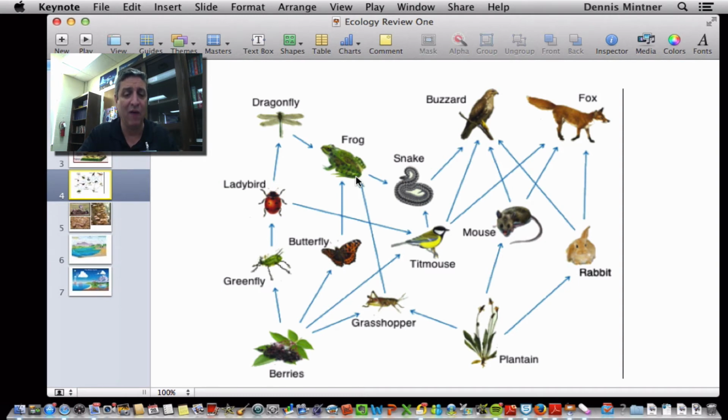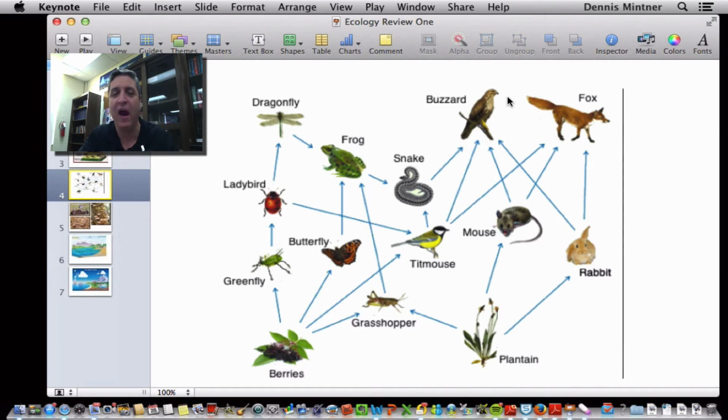And to know what level something's in, what trophic level something's in, all I got to do is follow the arrows. I find the plants and I follow the arrows. So one arrow away from the plants is a primary consumer, which is a herbivore, which they're eating the plants. Two arrows away from the grasshopper on up to the frog, that would be secondary. And so if I go three arrows away, from the berries to the titmouse to the snake to the buzzard, that's tertiary. So all I got to do is count the arrows.